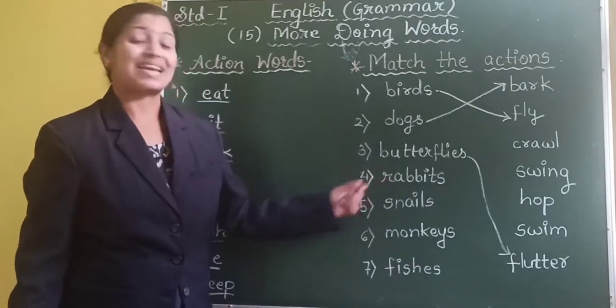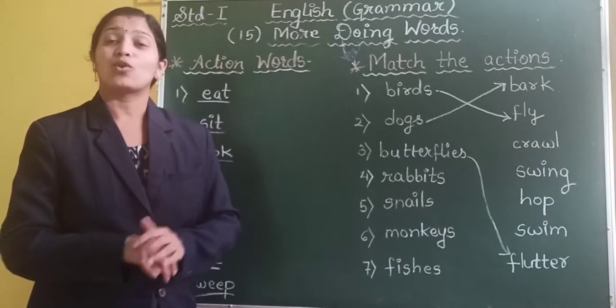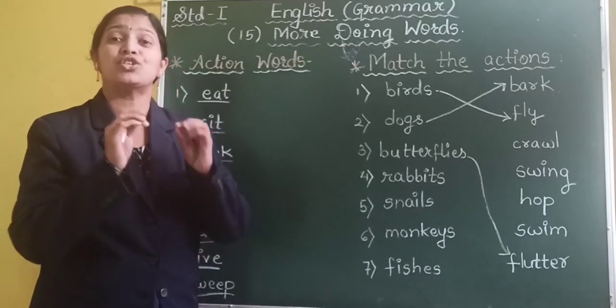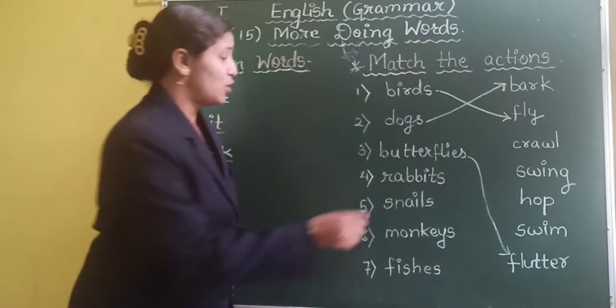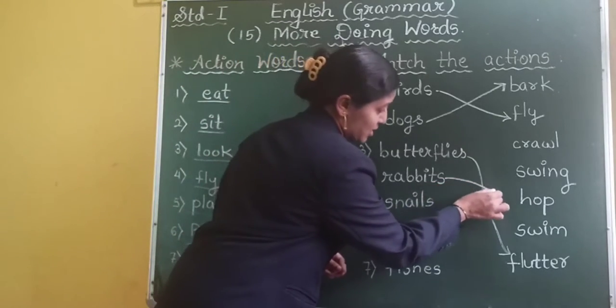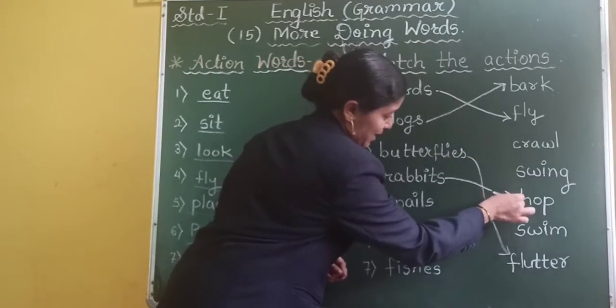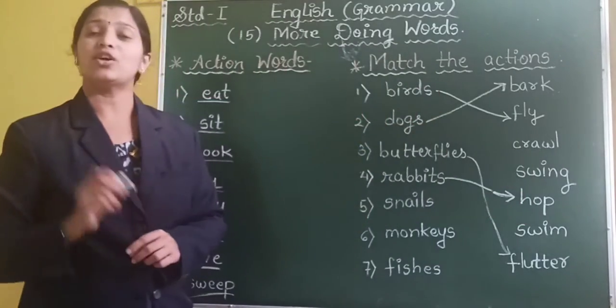The next is rabbits. Yes, what do the rabbits do? The rabbits jump, the rabbits hop. So the rabbits is matched with the word, action word, hop.